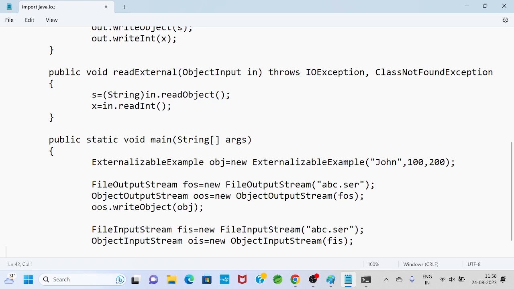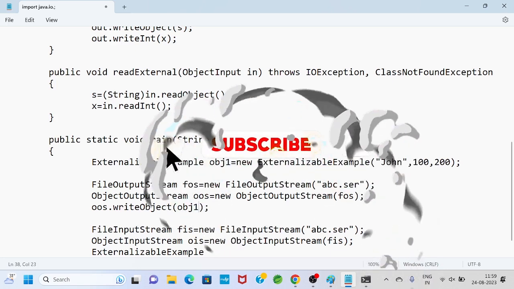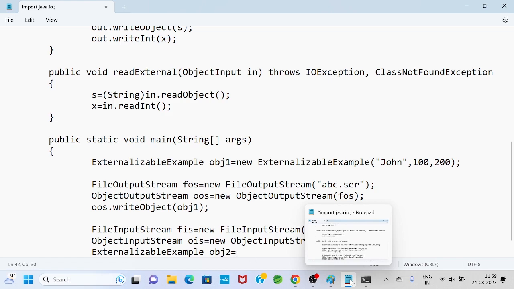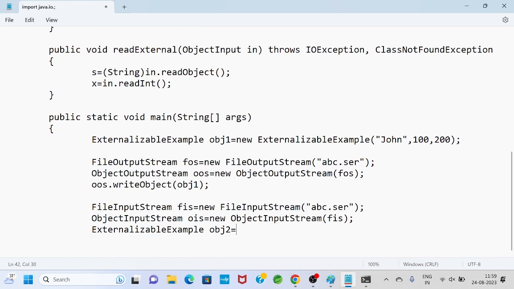Then for another object of externalizable example, let this be obj2 equals to, because I will call the read object method, I will perform typecasting to externalizable example.